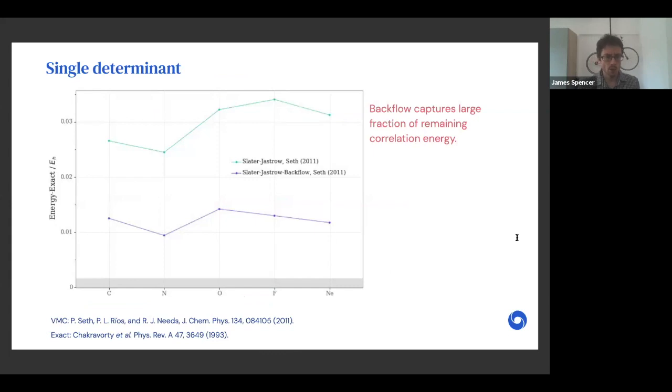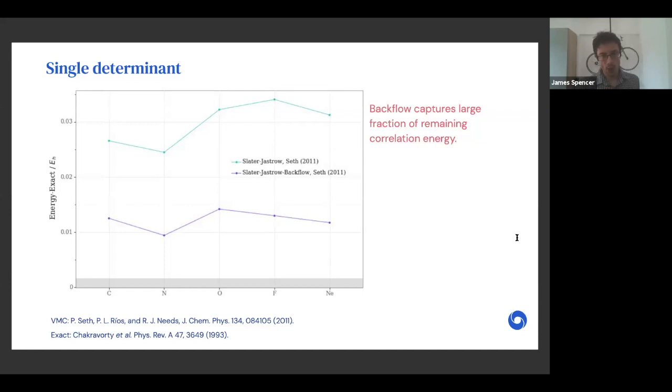So let's start by comparing FermiNet against conventional Monte Carlo results, and here we'll just use a single determinant for carbon, nitrogen, oxygen, fluorine, and neon. And this is from really exceptional work by Priyanka Seth et al. back in 2011. But the results I think are still really, really exceptional. They did a very careful job of the optimization.